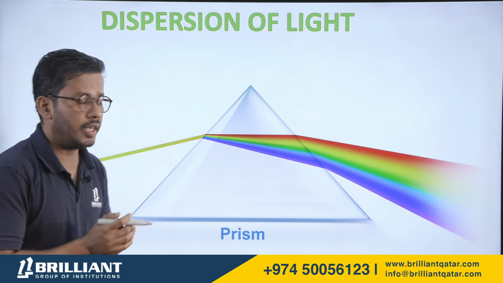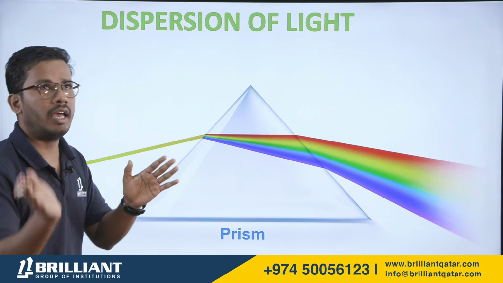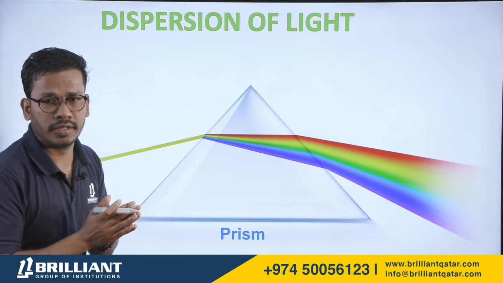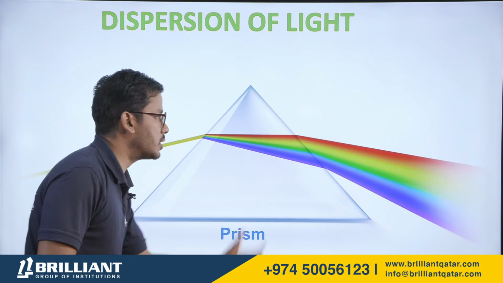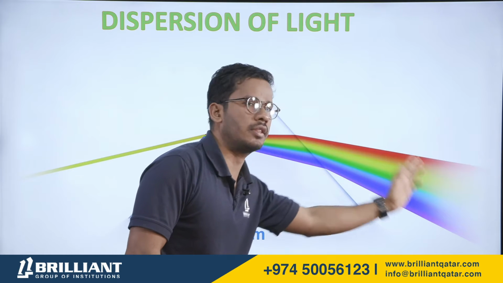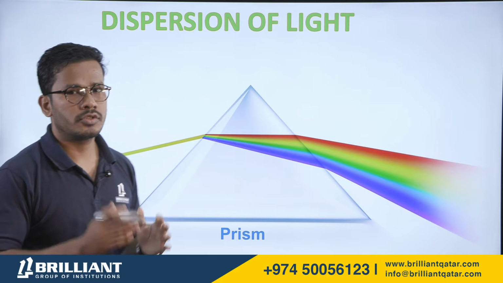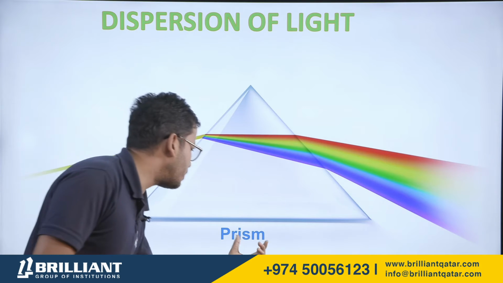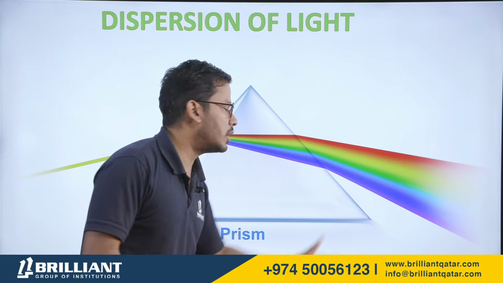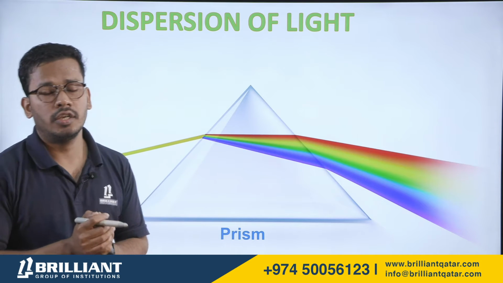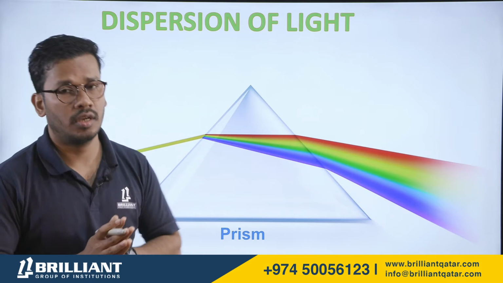The definition is, when a white source of light, first of all, why white source of light? Every source of light you see around is white in color. So when white light passes through a prism, you see 7 different colors on the other side. The entire phenomenon is called dispersion of light. In this session, we're going to discuss what a prism is, how it is happening, and what the 7 colors together are called. This will be the discussion point before we see how a rainbow is formed.